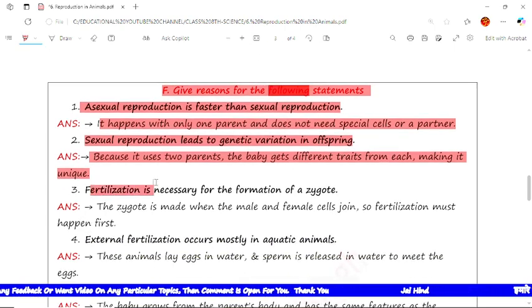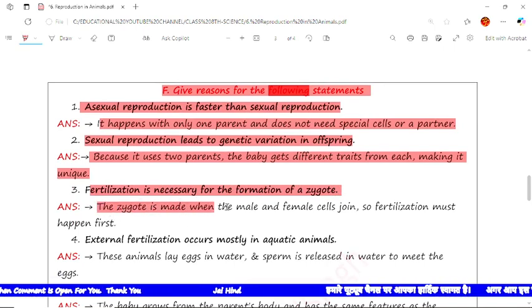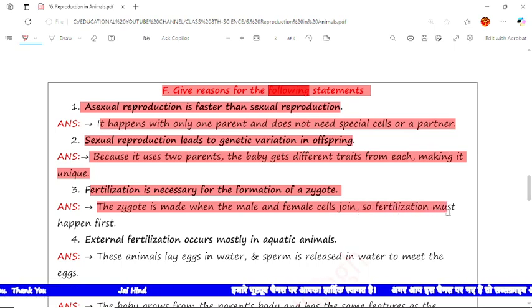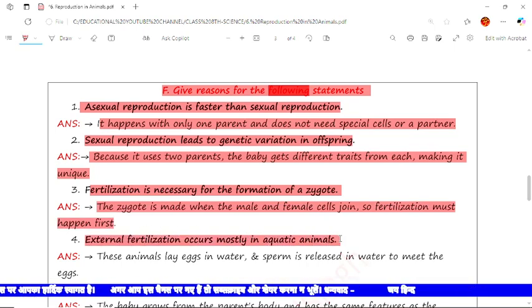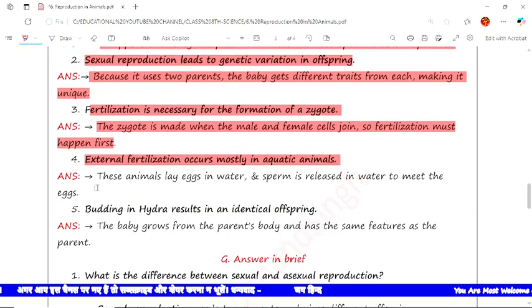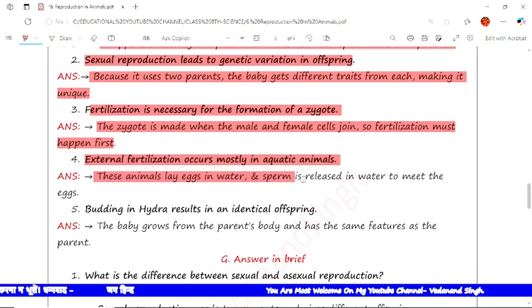The next statements are here, not questions. Fertilization is necessary for formation of the zygote. The reason is that a zygote is made when the male and female cells join, so fertilization must happen first. Now the next statement is: external fertilization occurs mostly in aquatic animals. The reason is because these animals lay eggs in water, and sperm is released in water to meet the eggs.